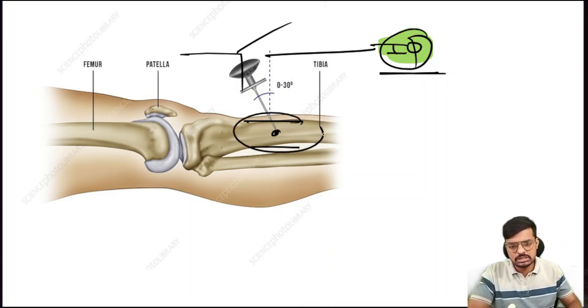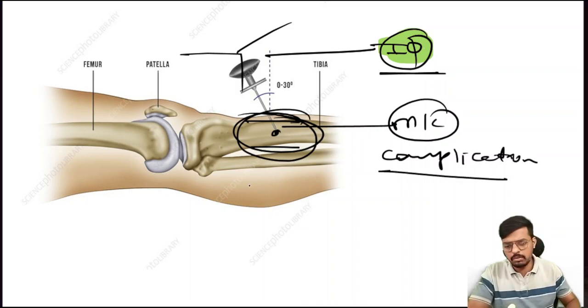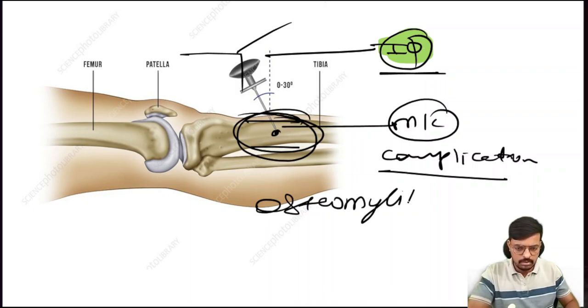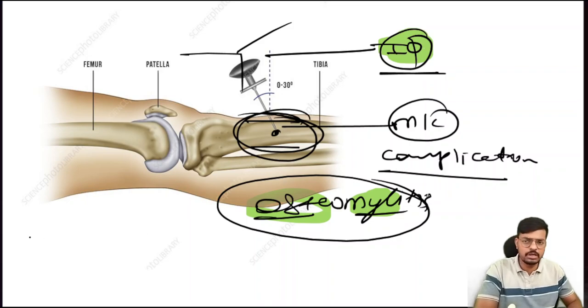But remember, the needle is going inside the bone, so the most common complication that may arise is osteomyelitis. What does it stand for? Osteo means bone, infection, inflammation. Myelitis means bone marrow infection, inflammation. Okay. So osteomyelitis means infection and inflammation of the bone and bone marrow. That is the complication that may happen.